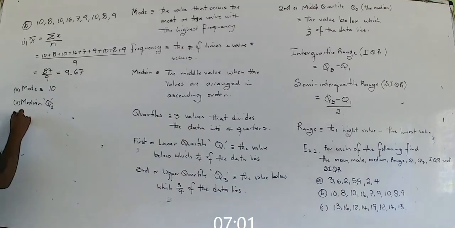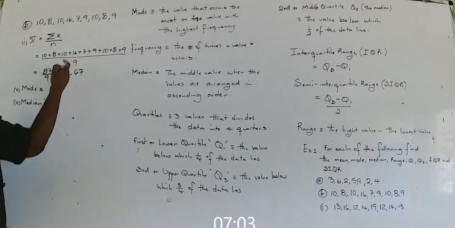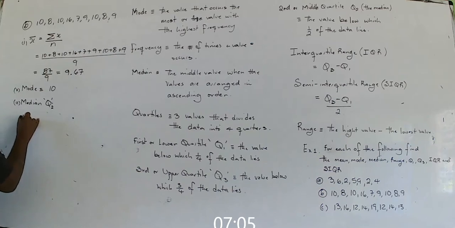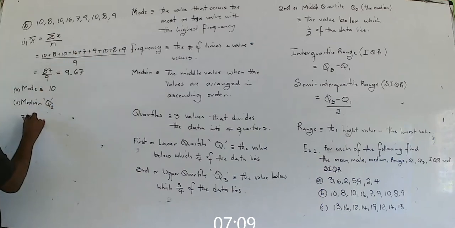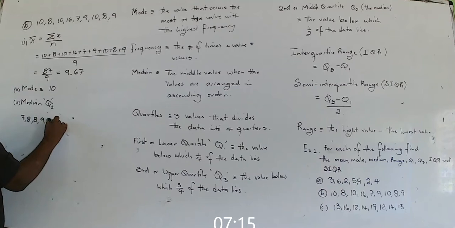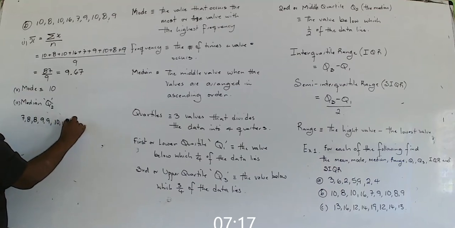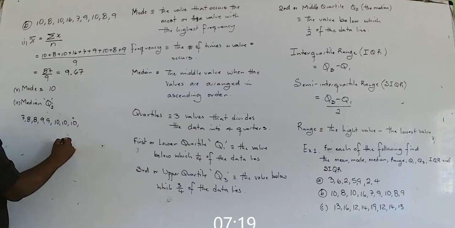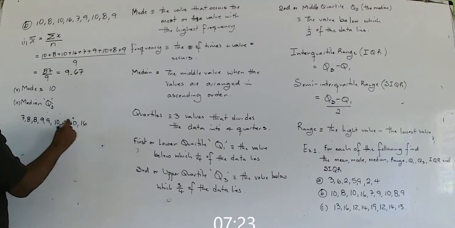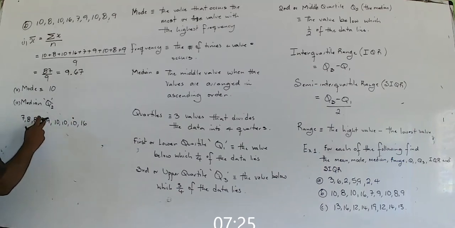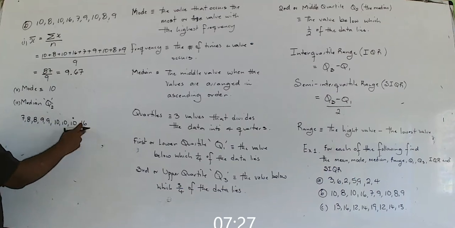Start with the lowest. We have 7. Then 8. No, careful. There are 2 8s, so it's 8, 8. Then 9, 9. Then 10, 10, 10. There are 3 10s. Then 16. 1, 2, 3, 4, 5, 6, 7, 8, 9.